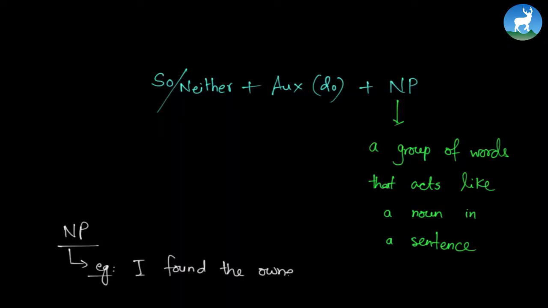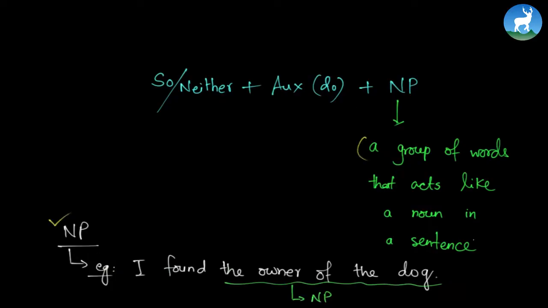I found the owner of the dog. Now the owner of the dog is acting as a noun phrase. Let's study about noun phrase a bit. It is a group of words that acts like a noun in a sentence. What that means is it is a combination of several words, a group of words, but they all act like a single noun in a sentence. Let's look at this example. I found the owner of the dog.